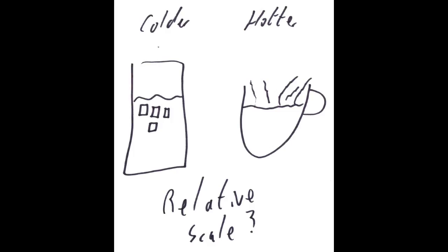Temperatures seem like a relative scale at heart. You can be hotter or colder than something else. So how do we measure a relative scale? Temperature is measured on a scale that only gives us magnitude. There's no direction associated with temperature. Temperatures go up or down.